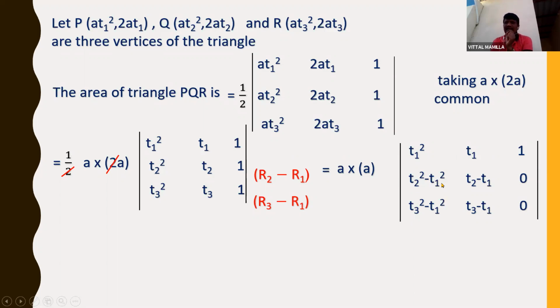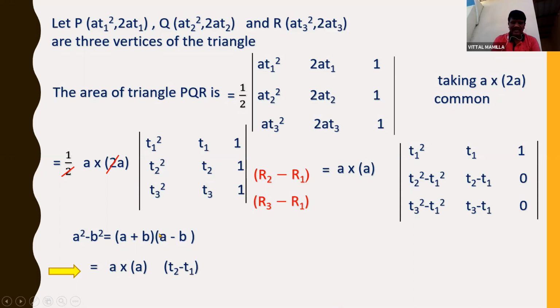If I write that, I can take T2 minus T1 as common from this row. So given equation, I can write T2 minus T1 into T2 plus T1. So I can take T2 minus T1 as common from this row. Same way, T3 minus T1 from this row.